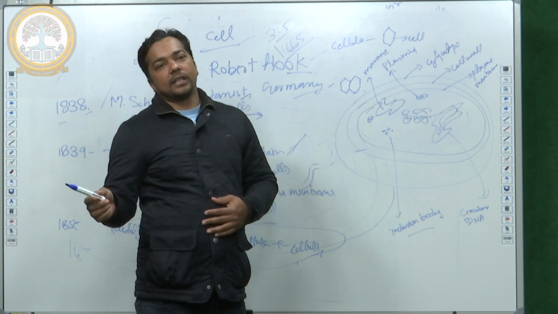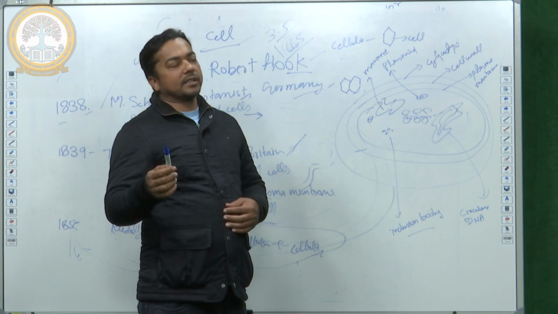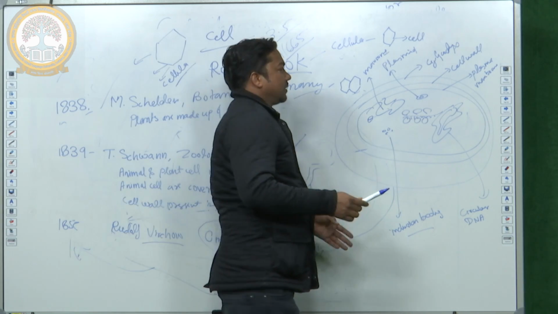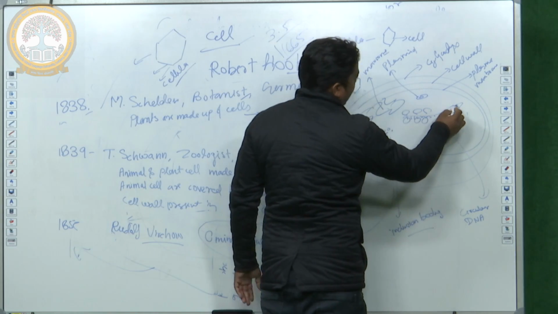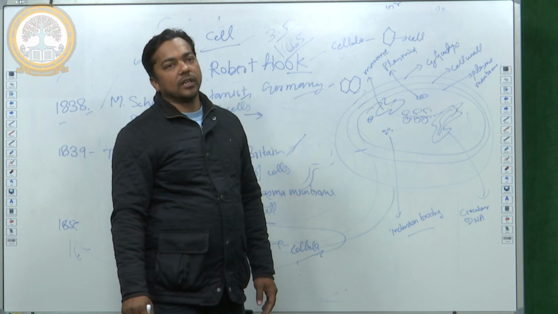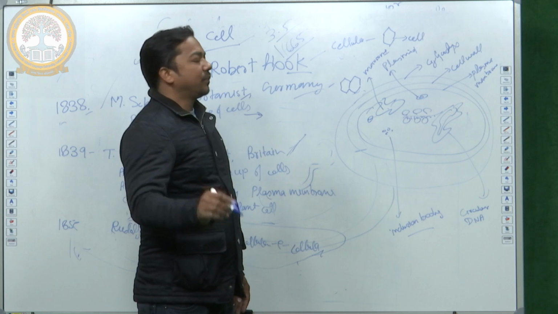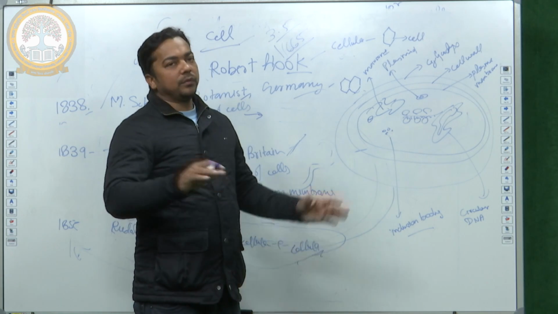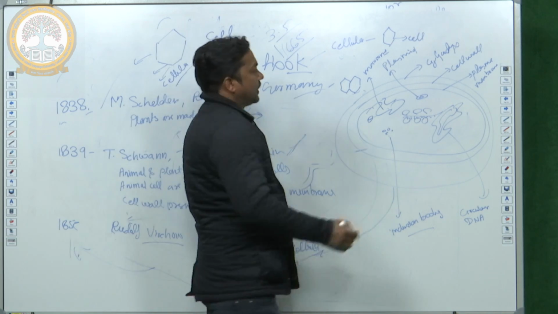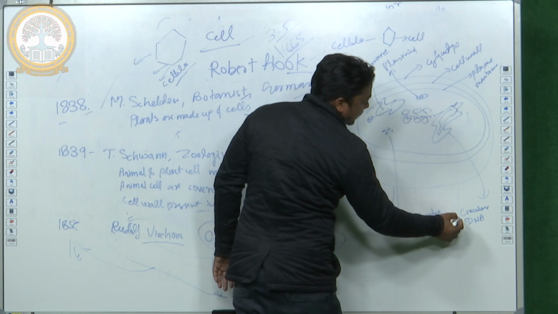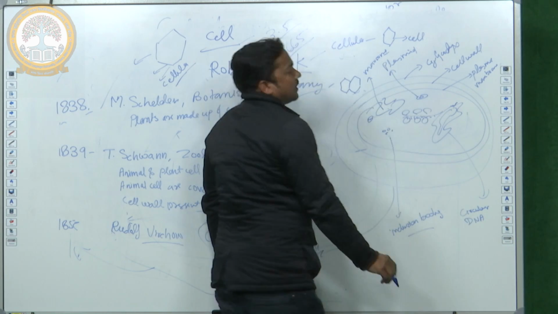General characteristics of prokaryotic cells: they lack nucleus, so they have circular form of DNA, circular form of genetic material, which floats in the cytoplasm of bacteria. So this is the circular DNA genetic material.